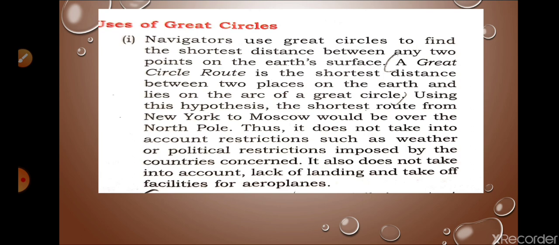Great circle routes, because they do not consider restrictions such as weather or political restrictions imposed by the countries concerned. So that's why these are great circle routes. So I hope this answer is clear.